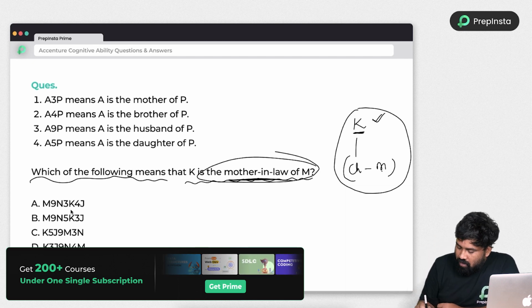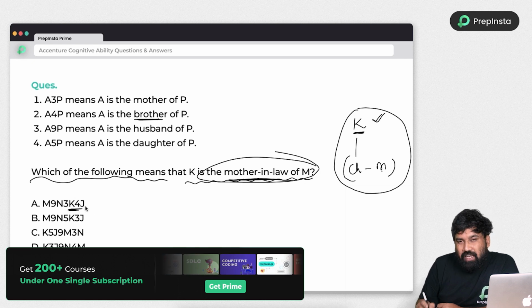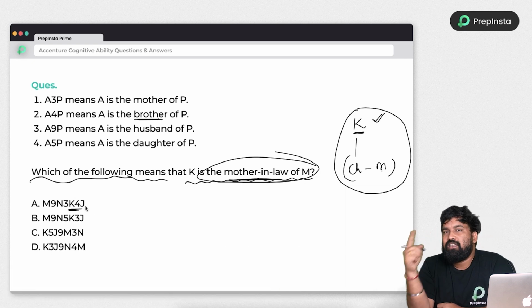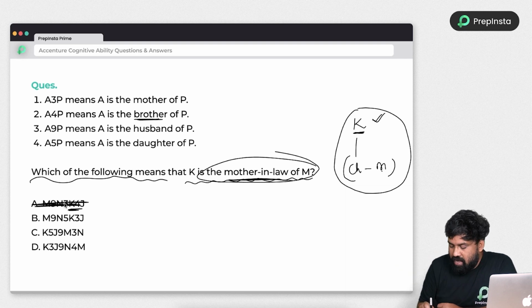So if you observe K4, 4 means brother. So K is brother of J. So K is male gender. So my option would be A. Next, K3J. 3 means mother. Okay. Here K is a female. Next, K5J. K5 means daughter. Yes, this is a chance. K3J, so this is also a chance.